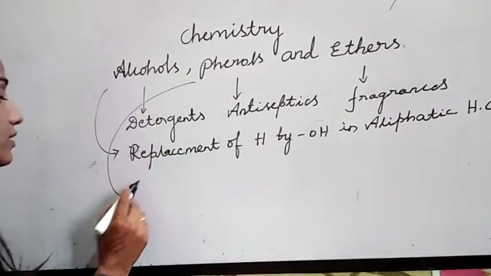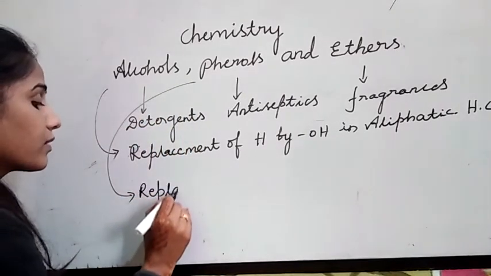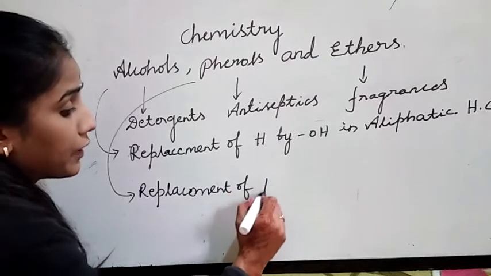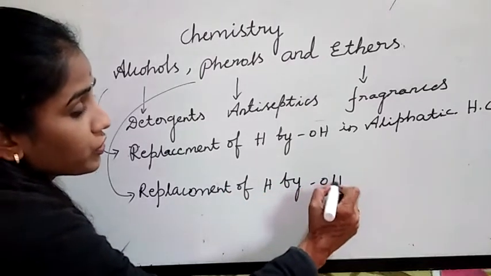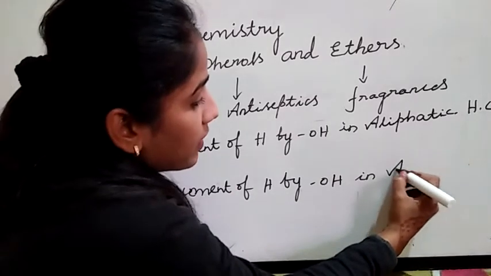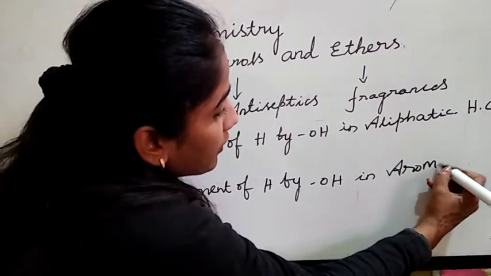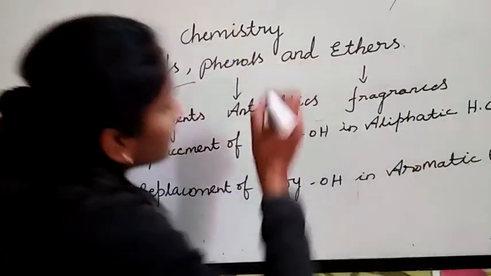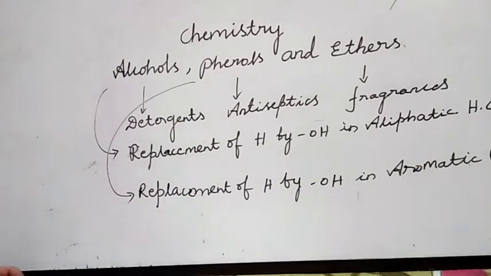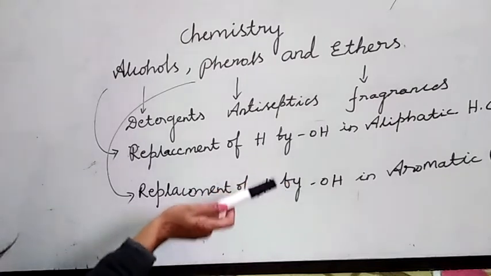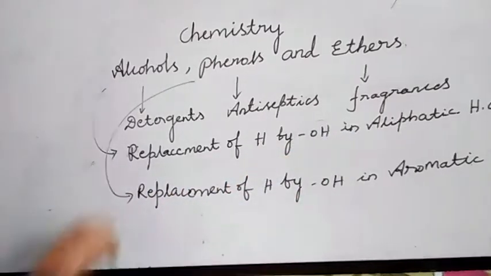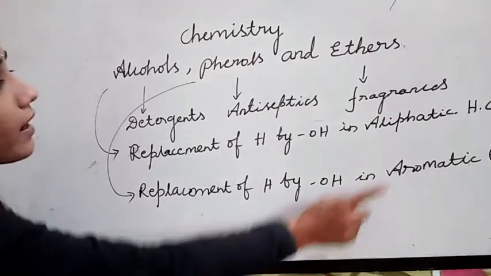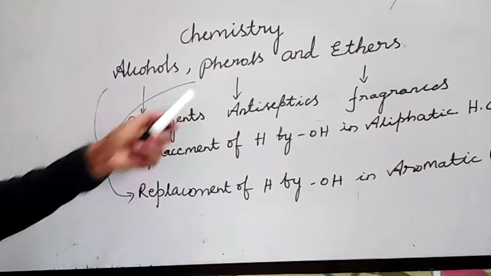Like that, phenols are the replacement of a hydrogen atom by OH group in an aromatic system, aromatic hydrocarbons. Okay, you are familiar with aliphatic and aromatic, right? If I replace any hydrogen by OH group in open chain hydrocarbons, I will get alcohols. If I replace any hydrogen atom by OH group in aromatic hydrocarbons, I will get a phenol.